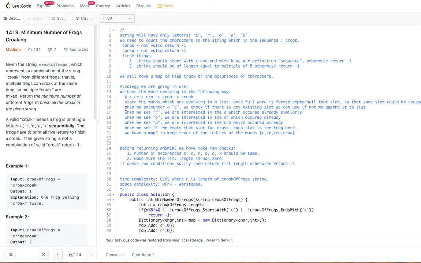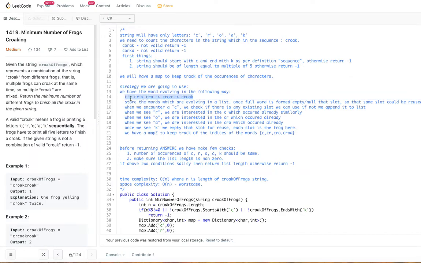First we search for C in the given string. Is there an R that we could join with this C? So the word will be CR. And CRO: is there an O that we could join with this CR? Is there an A that we could join with CRO? Is there a K that we could join with CROA? So the word is evolving in 5 steps: C, CR, CRO, CROA, CROAK. That's the evolvement.